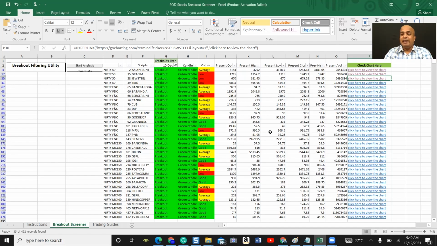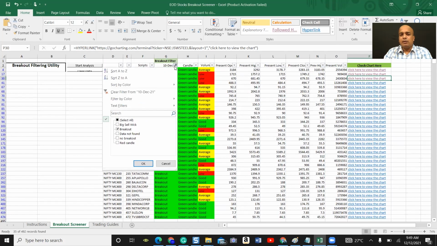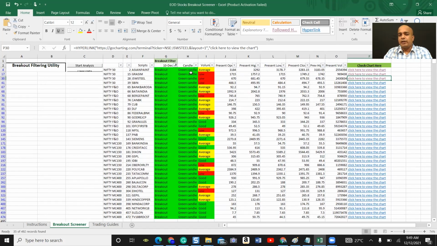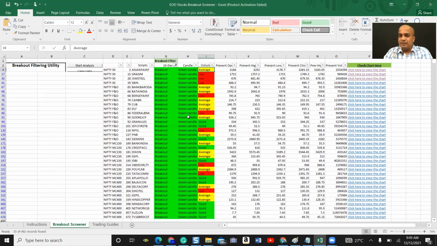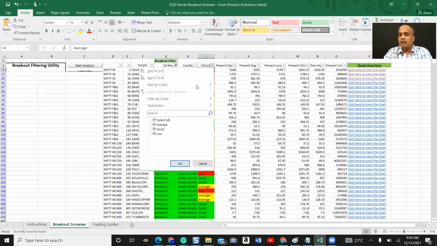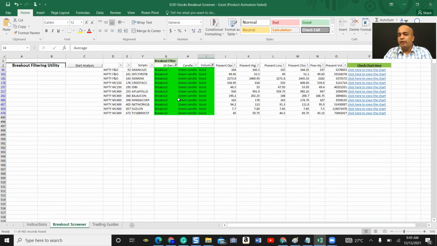I think that's all about this particular screener, because it is very easy to use, and it gives all the information also. For example, it tells you whether the candle is bullish or not, and what the average volume is. If you want to screen further, you can select this and select only the good volume. Then it shortlists very few stocks. See, breakout, green candle, bullish candle, volume is good. You can check only these stocks, right?